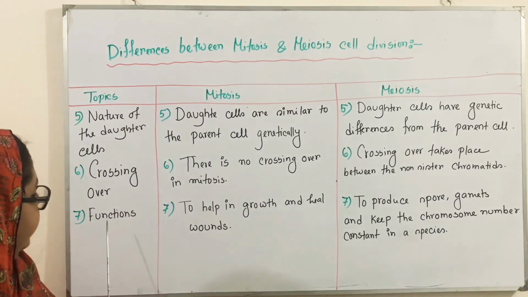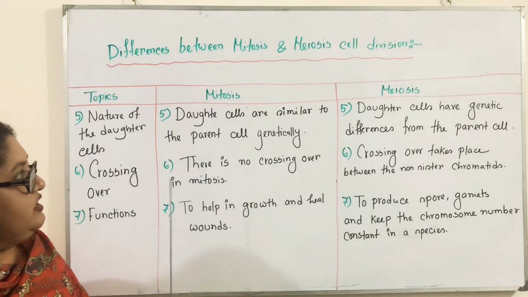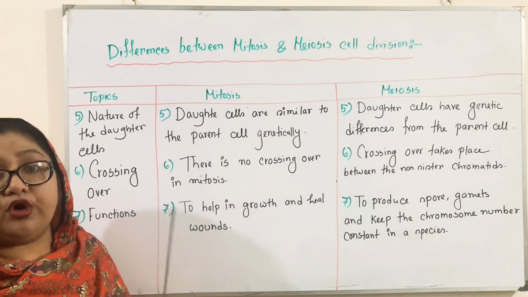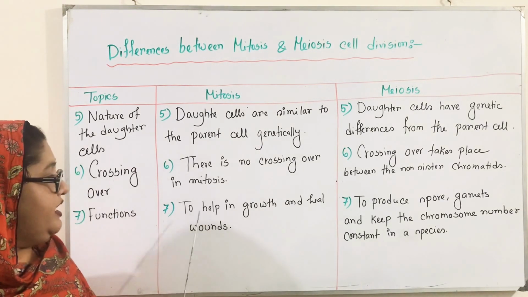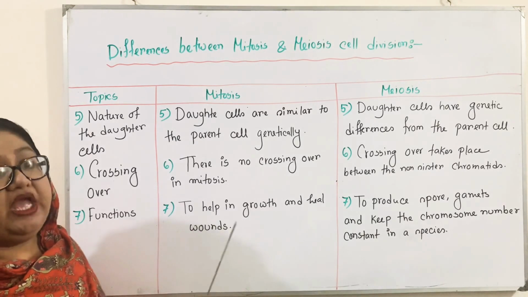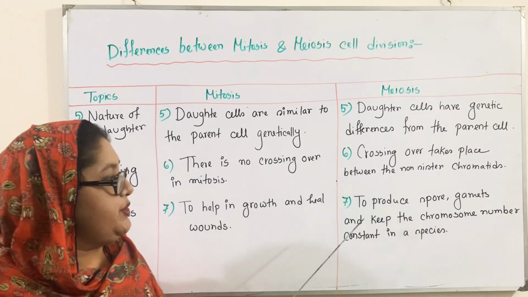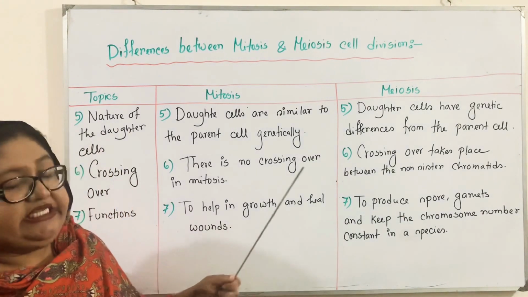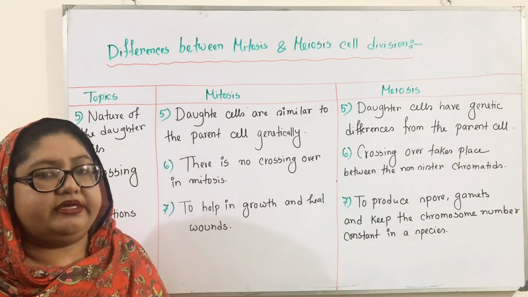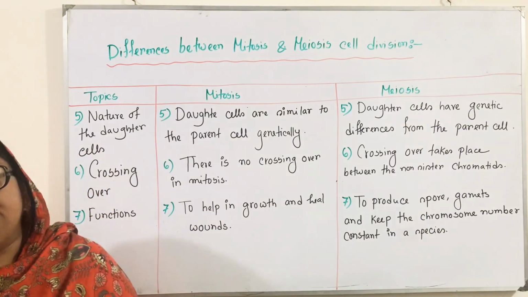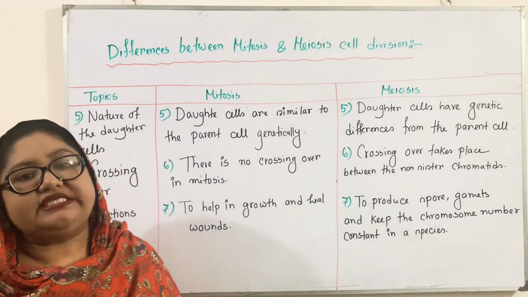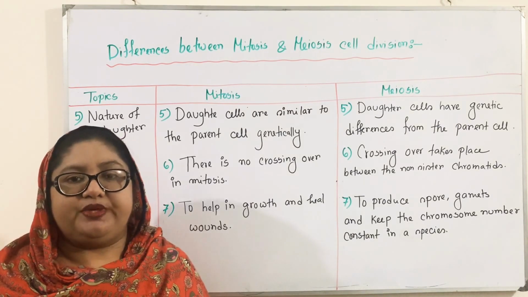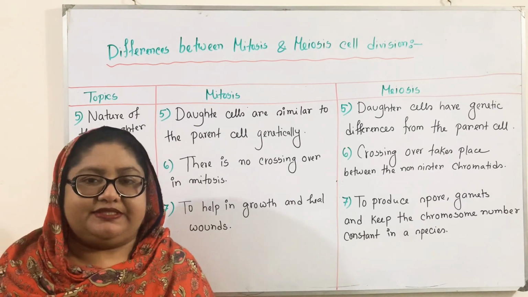Okay. Finally, the function. The function of mitosis cell division: it helps to grow the body of the organism. That means to help in growth and development of the body, and to heal wounds. Okay. Next, the function of meiosis cell division. It helps to produce spores and gametes, and it also helps to maintain the chromosome number constant in a particular species. So my dear students, these are the differences between mitosis and meiosis.